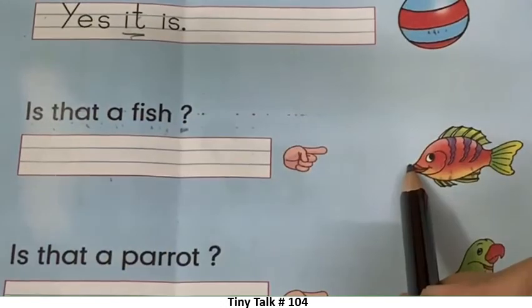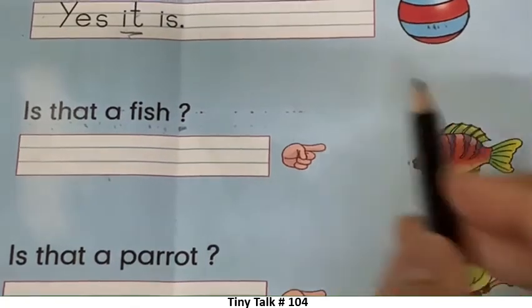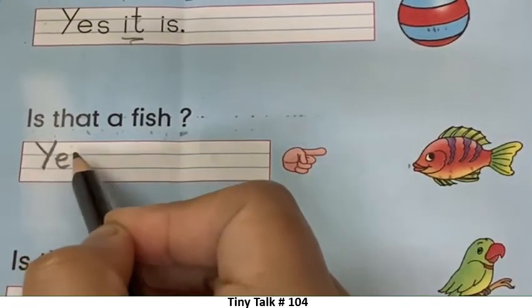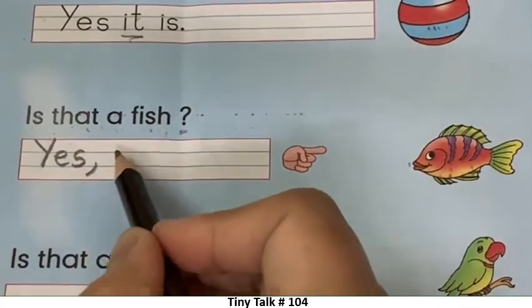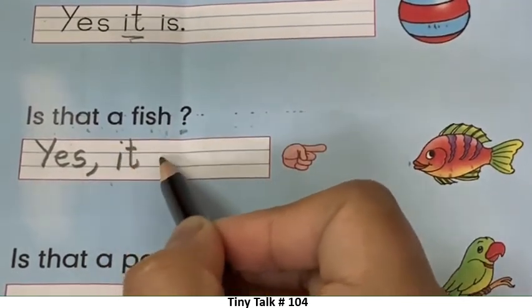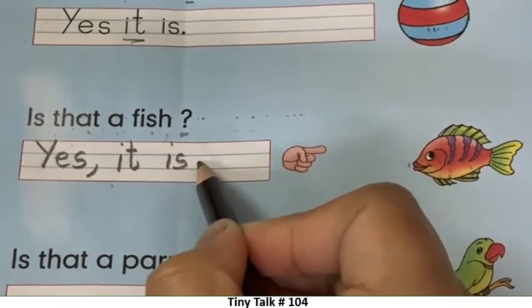The answer is yes, it is. Come on, let's write yes. Y-E-S. Yes. Come on, put a comma. Then write it. Yes, it is. One finger gap, is. And then a full stop.